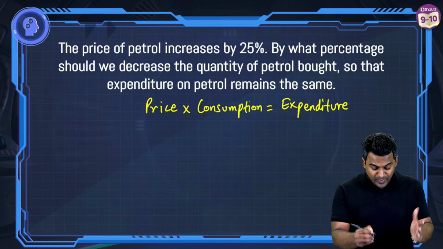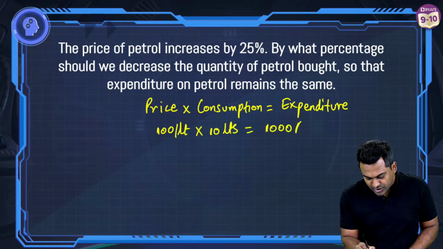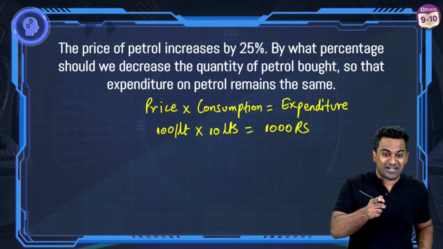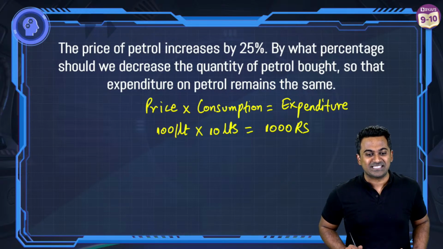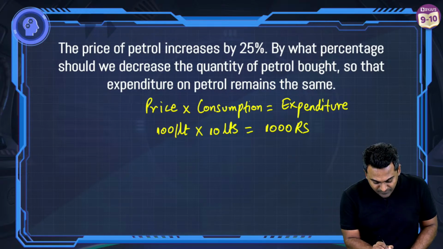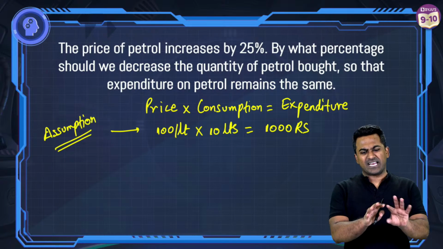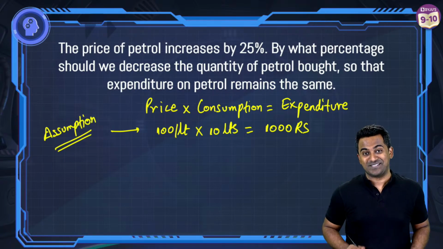Right? Like I gave you an example. Let's say the price is 1,000 rupees per liter, and I am buying 10 liters of petrol, so my expenditure is 1,000 rupees, right? Now you understand why 20% decrease. When you plug in the numbers, it becomes very simple. So this is my assumption. You can assume anything, and you will get the correct answer every time. Yes, it is the correct answer, Disha. You got 20% decrease. Well done.